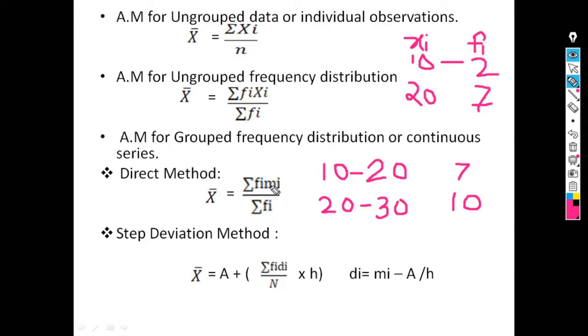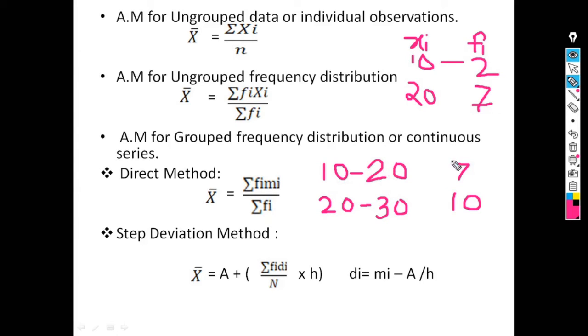For this type of data, the formula for calculation of arithmetic mean is x bar is equal to summation of fi into mi divided by summation of fi. Here mi means midpoint, so for this type of data we have to calculate the middle value. The formula for middle value is lower limit plus upper limit divided by 2. For this class interval the mid value is 10 plus 20, 30, 30 by 2 is 15.